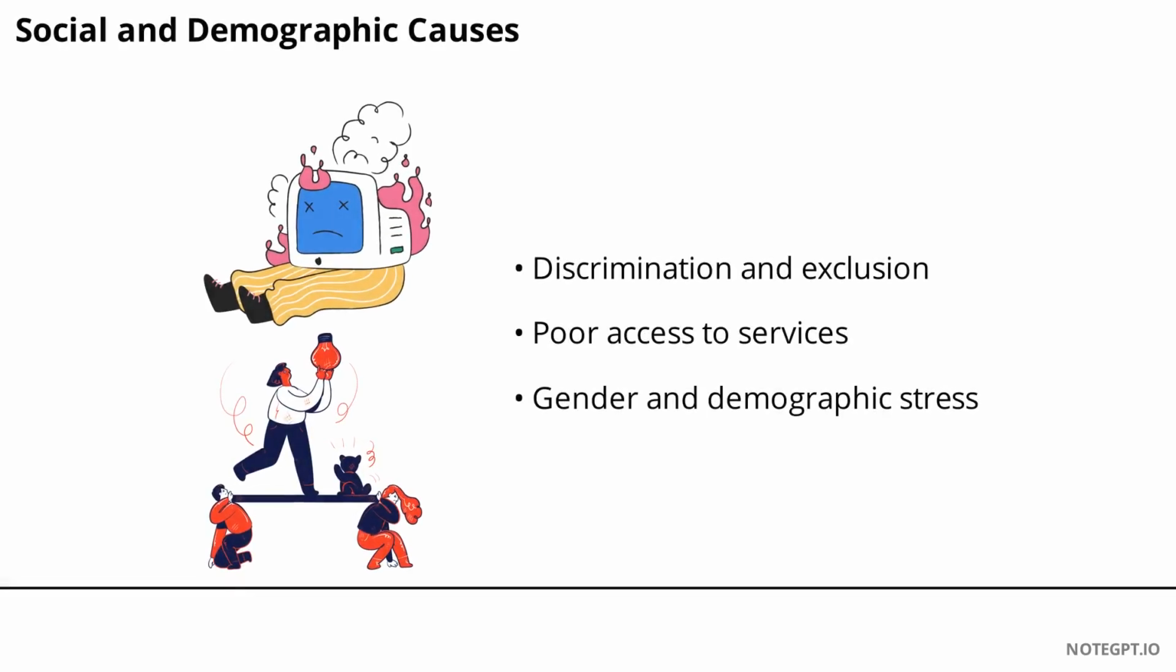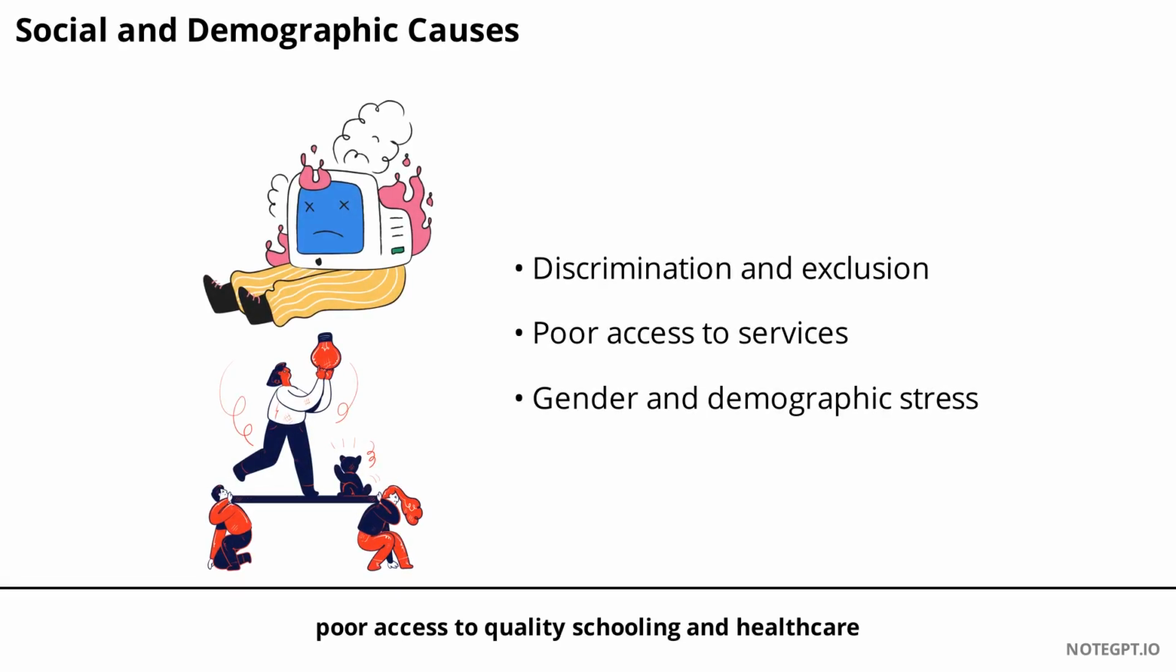Social factors like discrimination, poor access to quality schooling and healthcare, and gender gaps in work and care responsibilities contribute to poverty. Demographically, India has a large dependent population, underemployment, and migration stress, which further strain resources. These social and demographic challenges often intersect, making poverty a persistent issue for many communities.